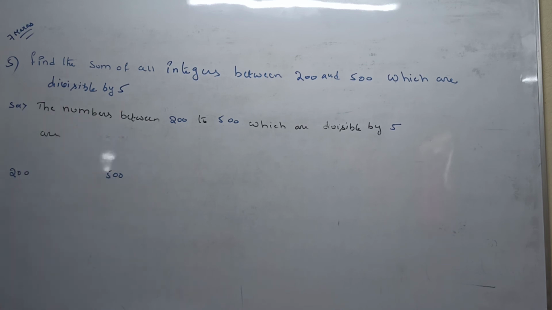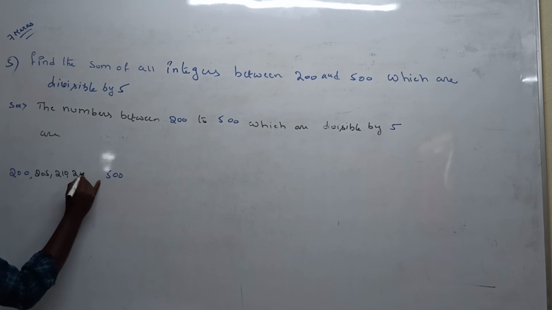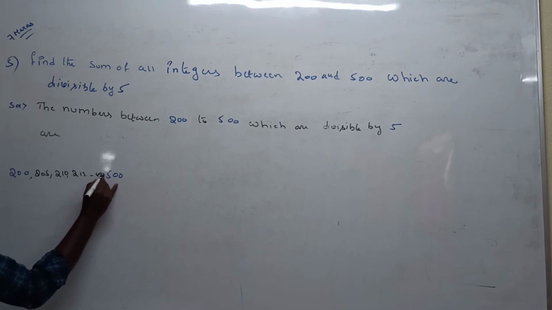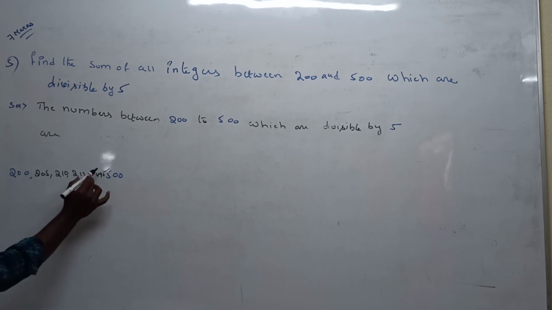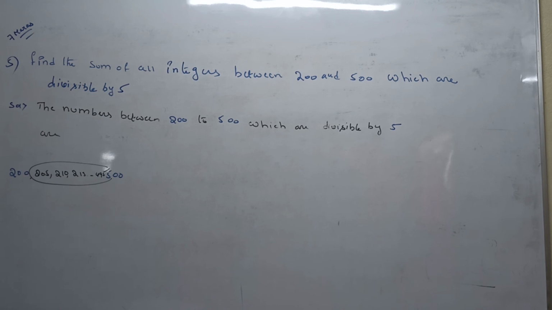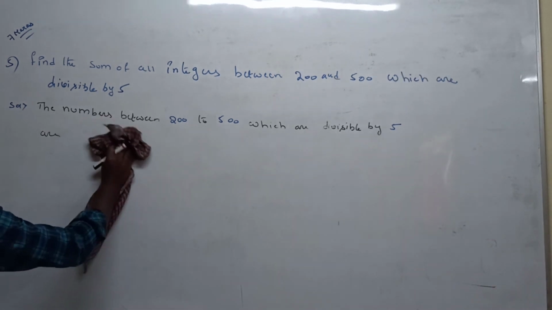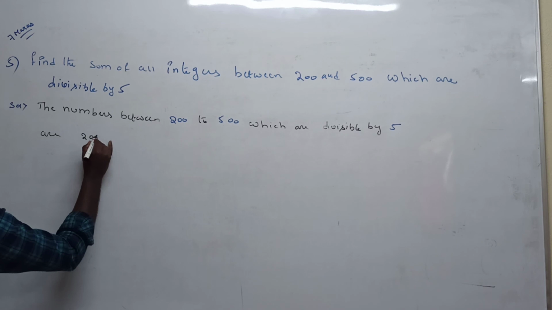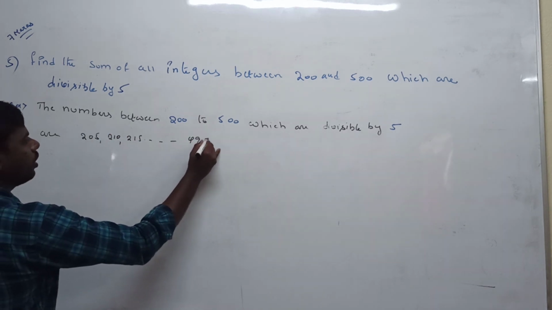Suppose you take 201, it is not divisible by 5. 205 is divisible, 210 is divisible, 215 is divisible. So on. 495 is divisible. So now, how many elements are divisible? In between 200 to 500, 205 is divisible, 210 is divisible, 215 is divisible. So on to 495. Now write the sequence in between 200 to 500: 205, 210, 215, so on to 495.